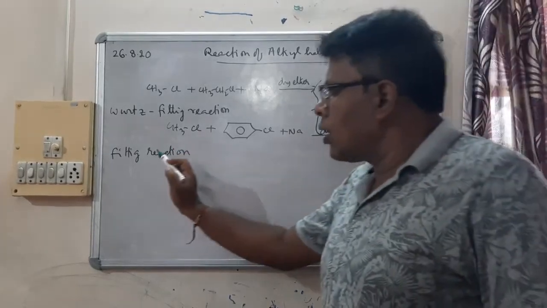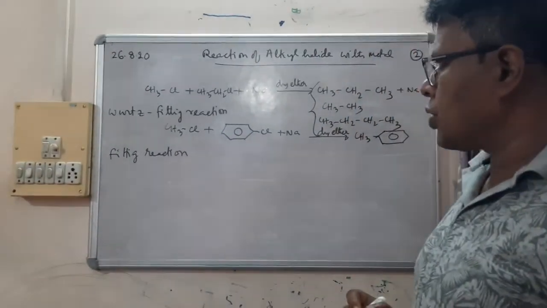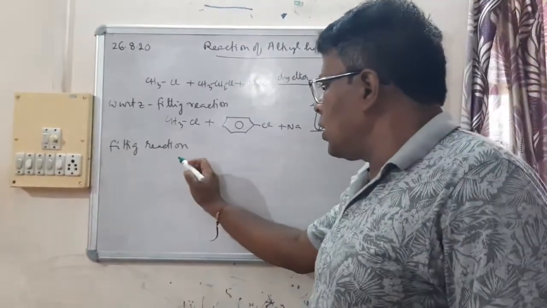Okay, now let us come to this reaction, Fittig reaction. Example of Fittig reaction is like this.